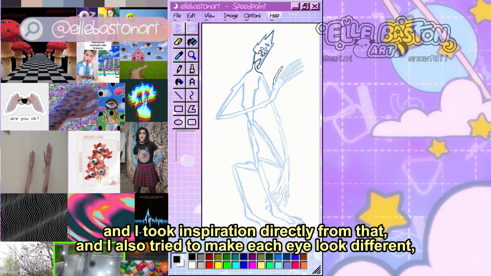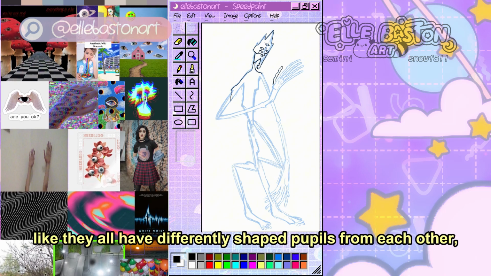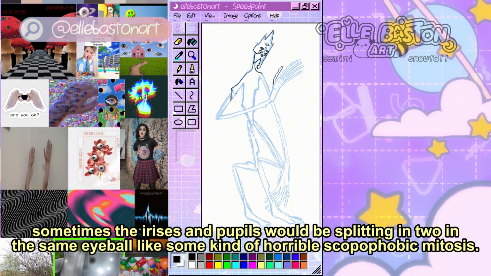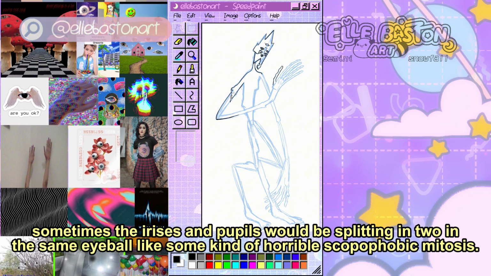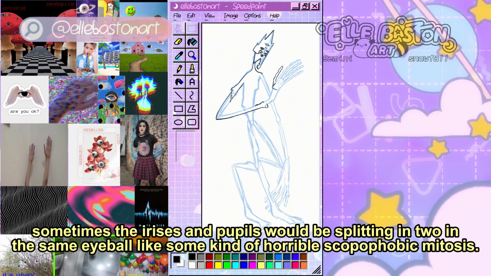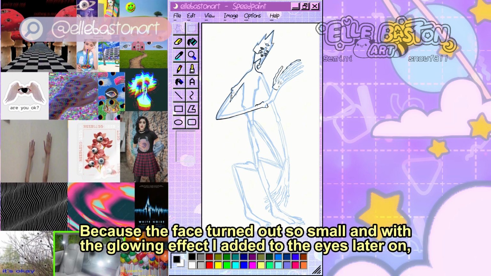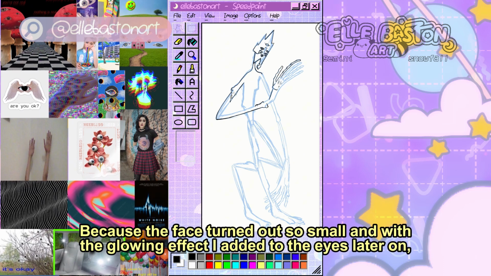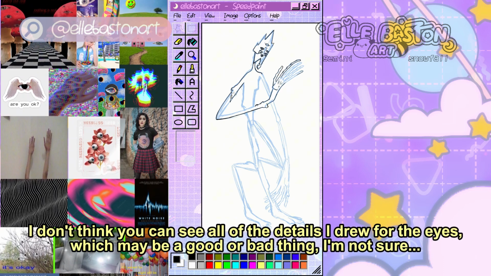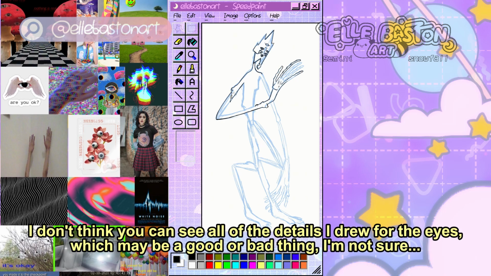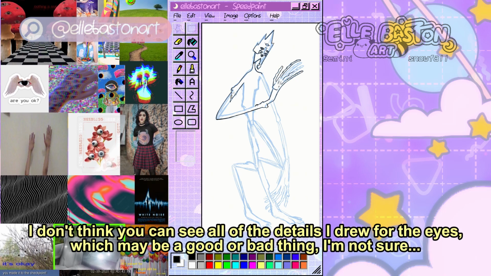And I also tried to make each eye look different, like they all have differently shaped pupils from each other. Sometimes the irises and pupils would be splitting in two in the same eyeball, like some kind of horrible scopophobic mitosis. Because the face turned out so small, and with the glowing effect I added to the eyes later on, I don't think you can see all the details I drew for the eyes, which may be a good thing or a bad thing, I'm not sure.